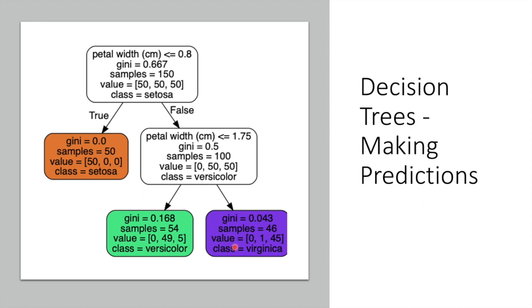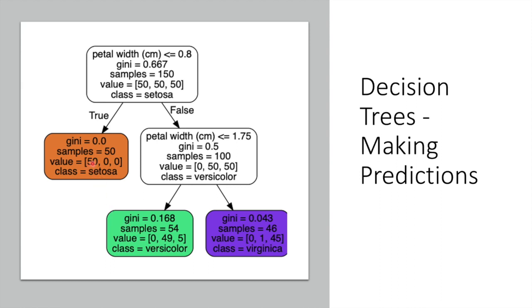For example, the sample attribute can tell us how many training instances it applies to. It also can tell us a node's value attribute, the one that you see here, here, here, here, and here. It can tell us how many training instances of each class this node applies to.